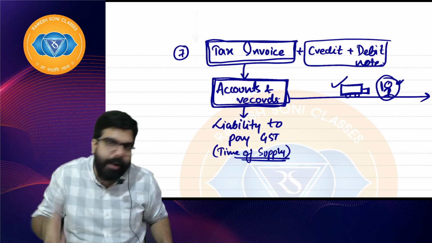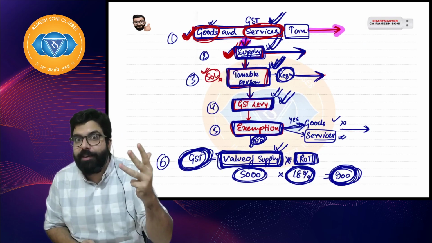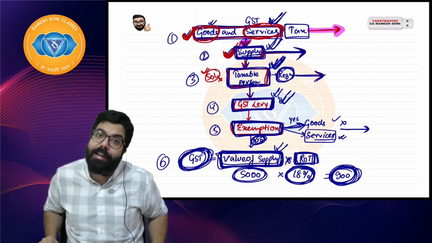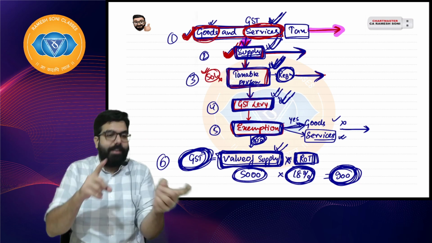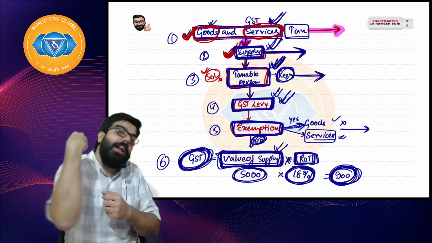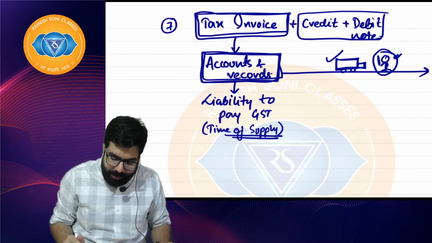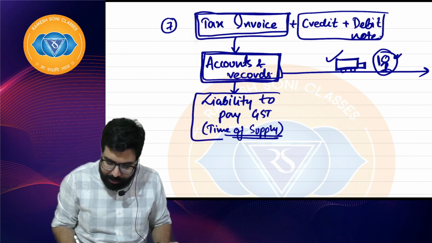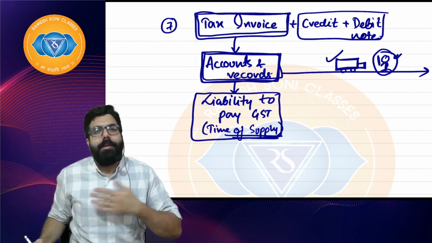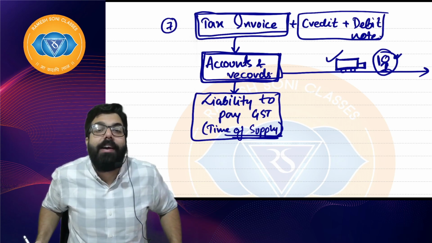So goods and services are supplied by a taxable person, GST was levied, and if he is falling in an exemption, he will be out of GST. But if he is not falling in an exemption, he has to collect GST from the customer, issue him an invoice, maintain his accounts, send the goods to him, and then he will have to go ahead and pay the GST. Paying the GST, liability has come. The good name for this chapter, when my liability has come, means I'll have to pay the GST to the government, my bad time has come. That chapter name is time of supply.